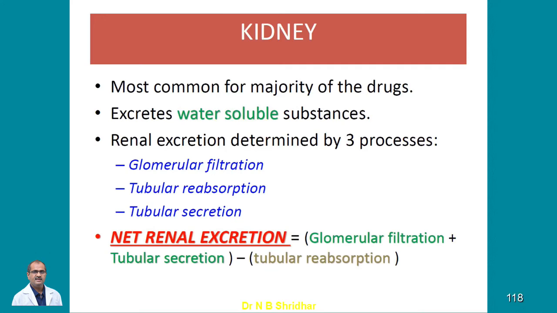The fat soluble or lipophilic drugs are not excreted through the kidney directly. Once they become more and more hydrophilic in nature, then they get excreted through the kidney.